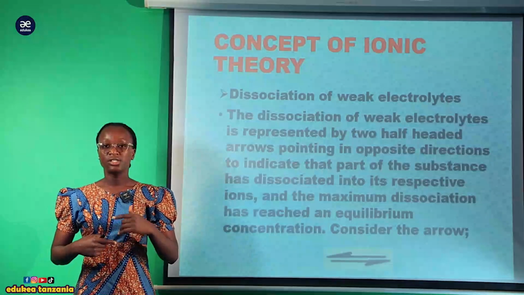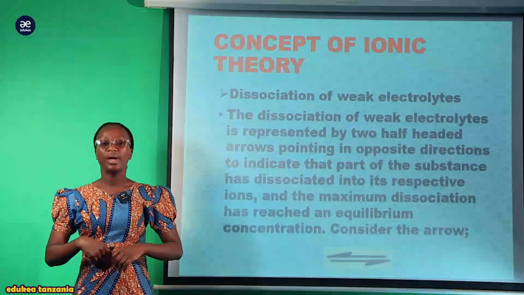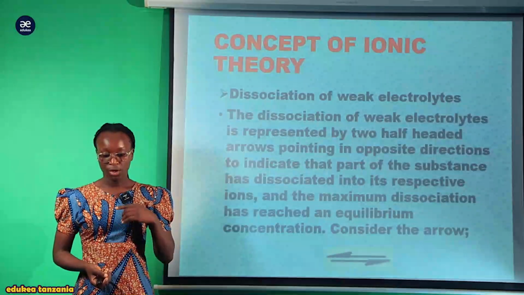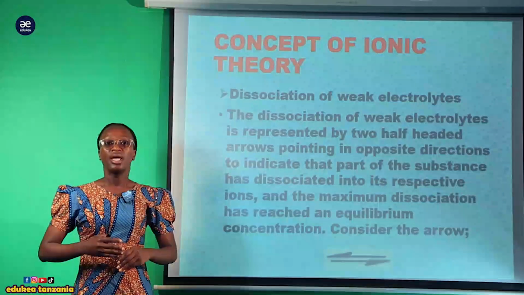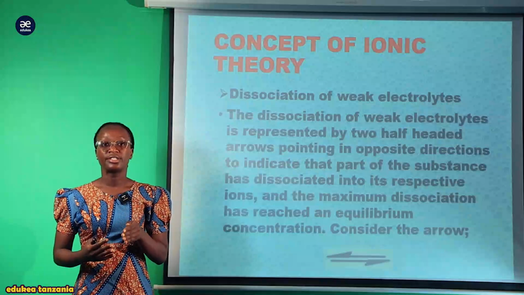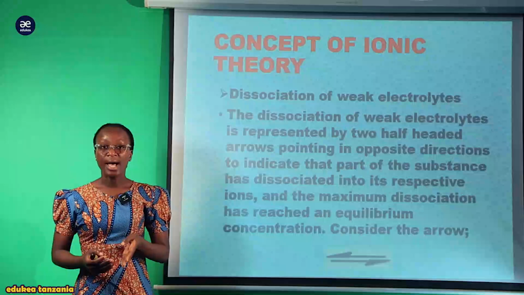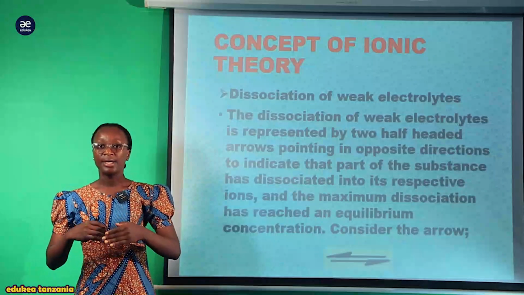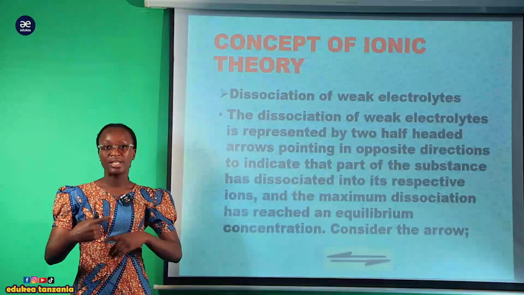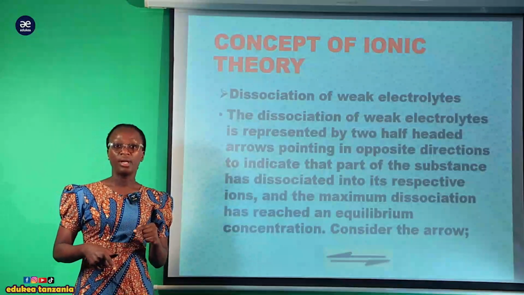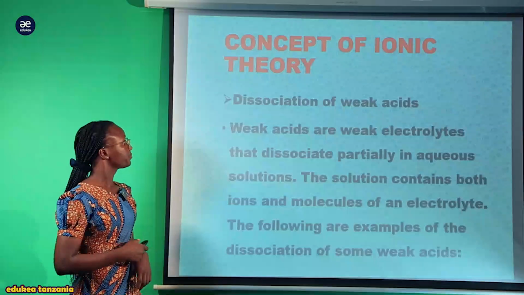So, this dissociation of weak electrolyte involves maximum dissociation, so that it can reach the equilibrium concentration, to show that this reaction attains the equilibrium state. So what happened there? It goes and comes back, with two arrows pointing in opposite directions. And they are half arrows, meaning that the first and the second reactions together make the reaction complete. I hope you understand, my students.